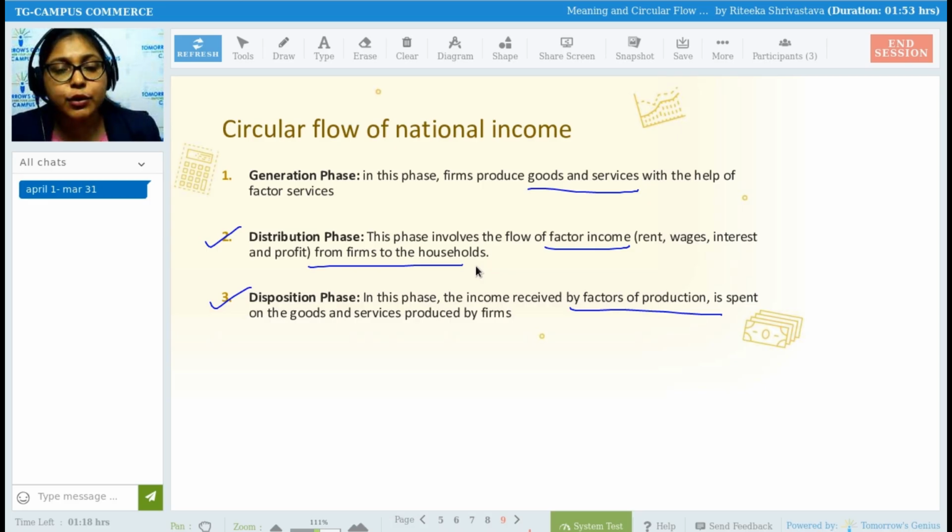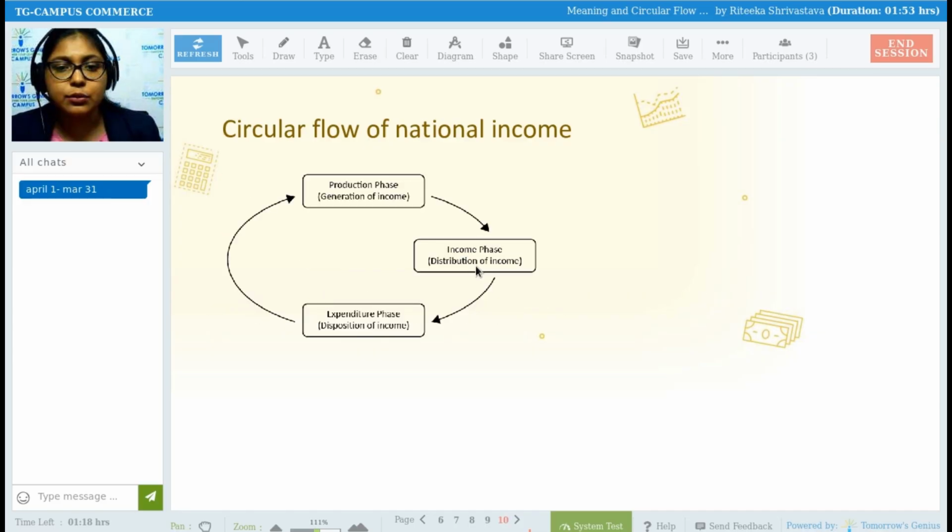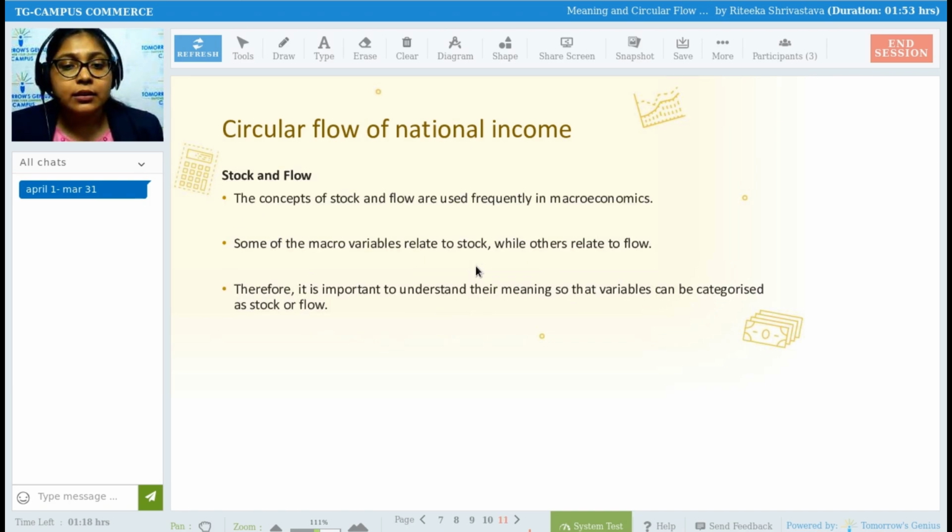All these phases will be easier for you to understand once you see the diagram. So that we will see further. As of now, see this diagram. Production phase is the phase wherein generation of income is taking place. Distribution phase is the income phase, and the expenditure phase is called the disposition phase. Now that we will understand in more detail further.